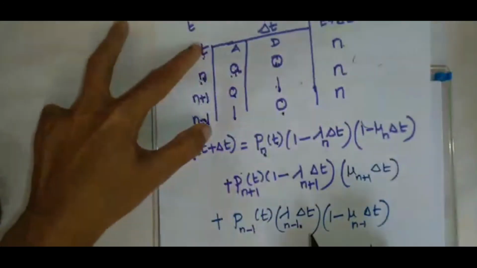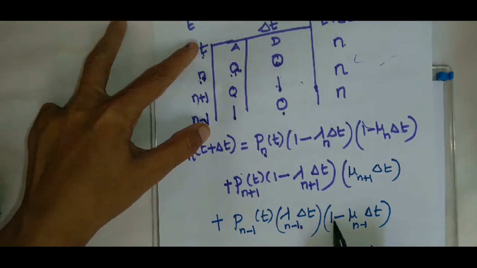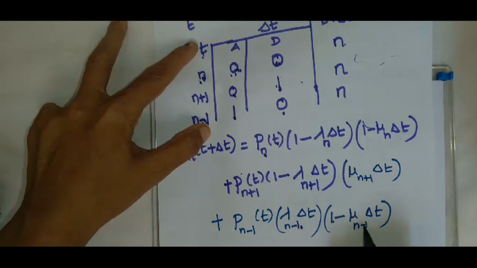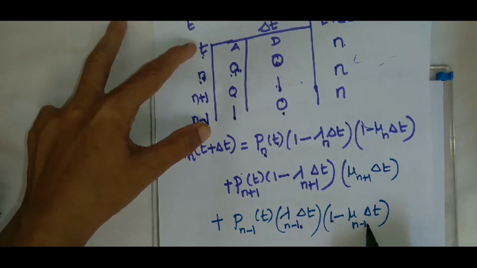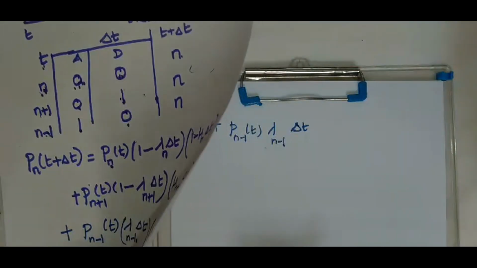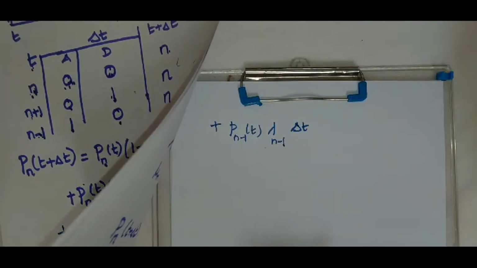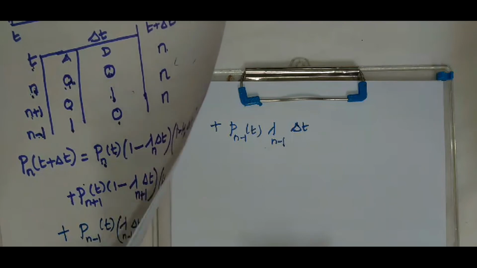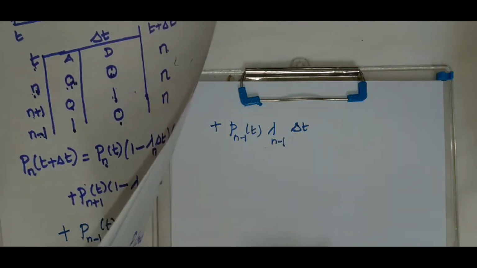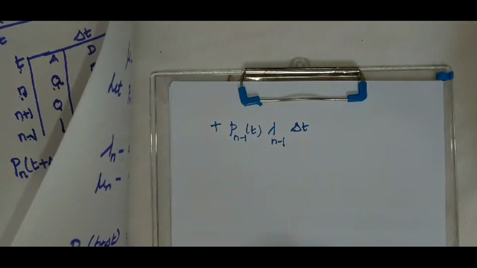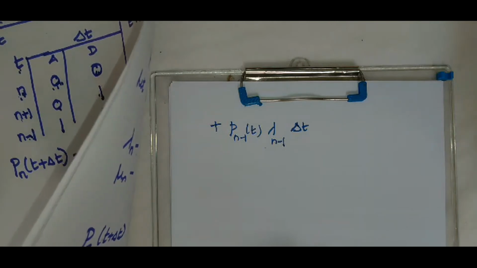That is this term. If I multiply Pn of t lambda n minus 1 delta t along with this term, I will get delta t the whole square. I am neglecting all delta t the whole square and higher powers of delta t because delta t is too small. So powers of delta t will be almost approaching 0 and I am neglecting those powers.